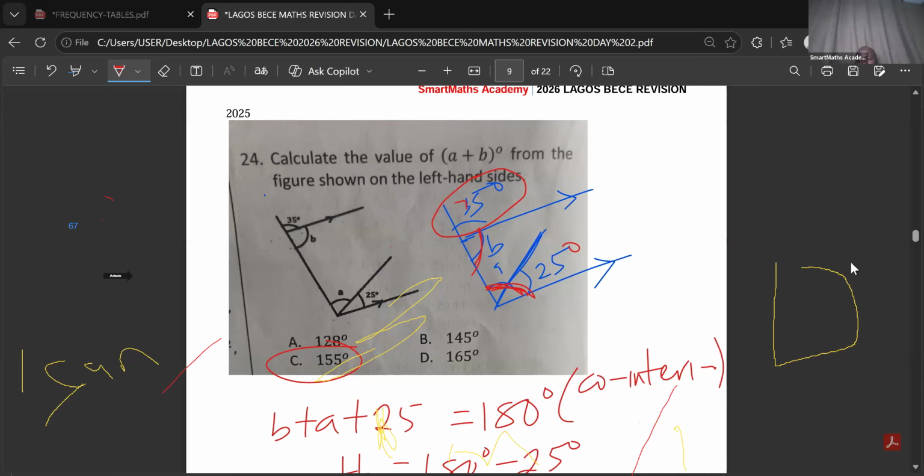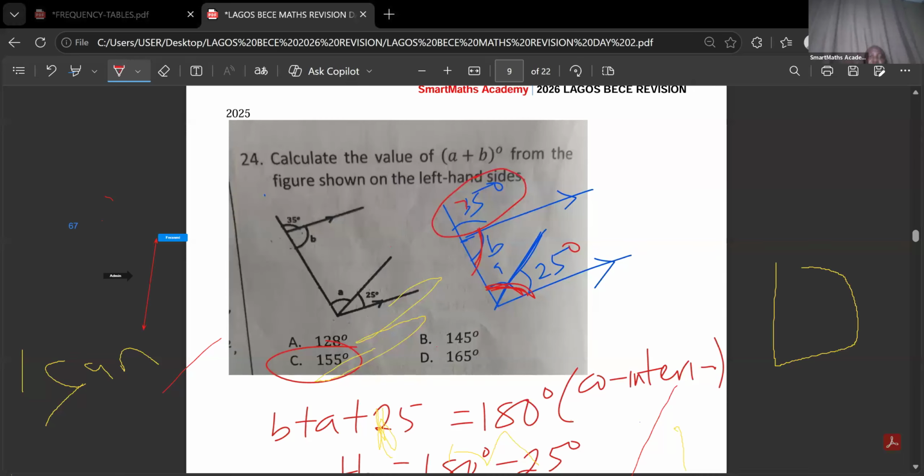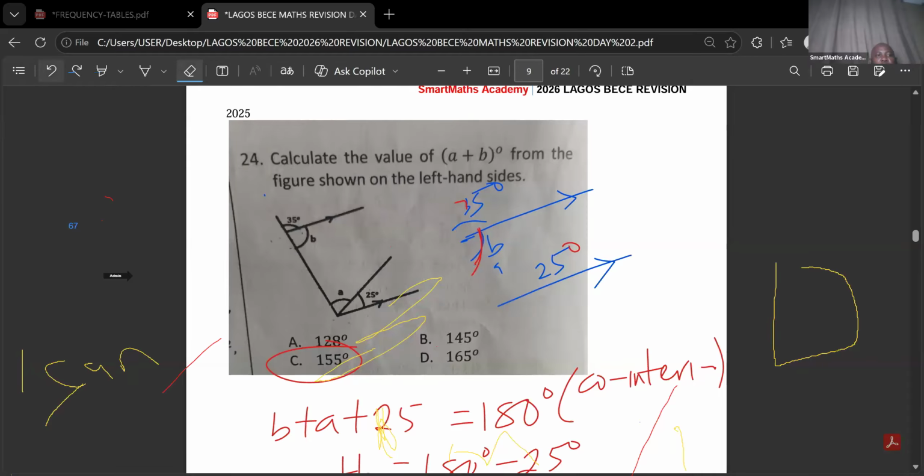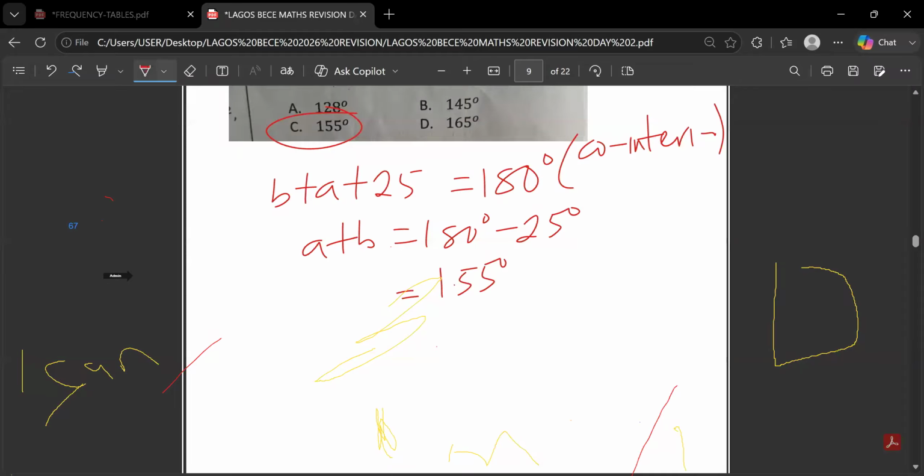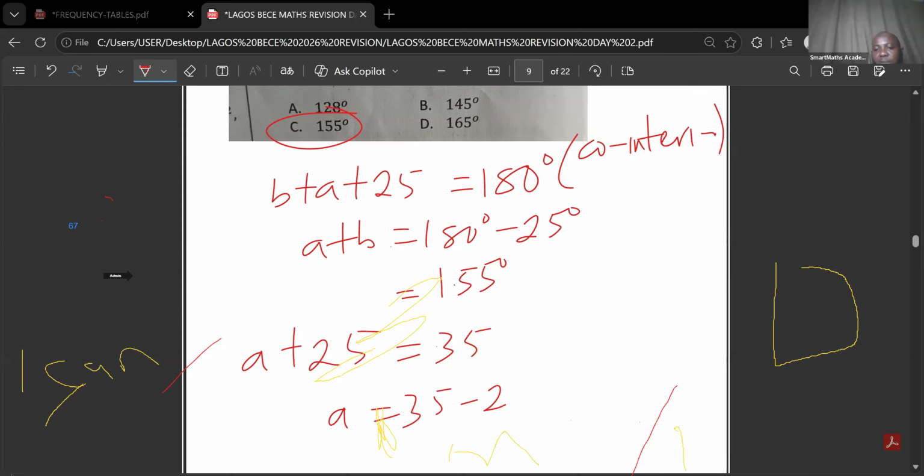Of course, you can do that. Let me quickly show you that. Very good of you. I love that. You see this angle 35 degrees, and the whole of angle A plus 25 is equal to 35. So you can use that to find the value of A, which is 35 minus 25. That gives us 10.